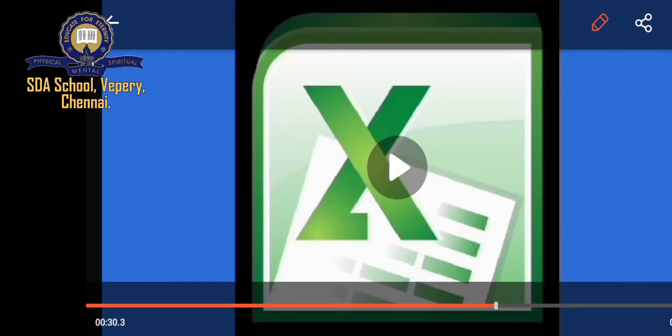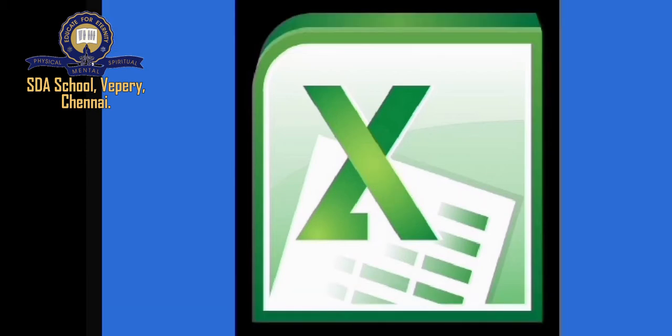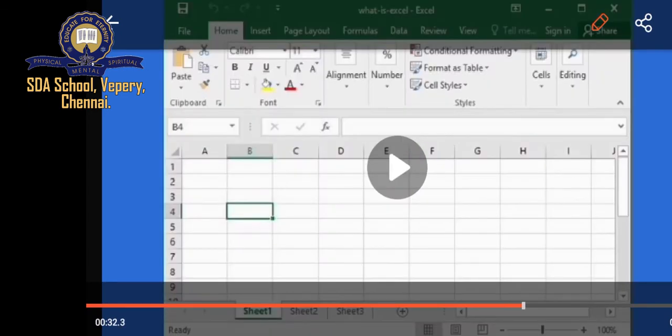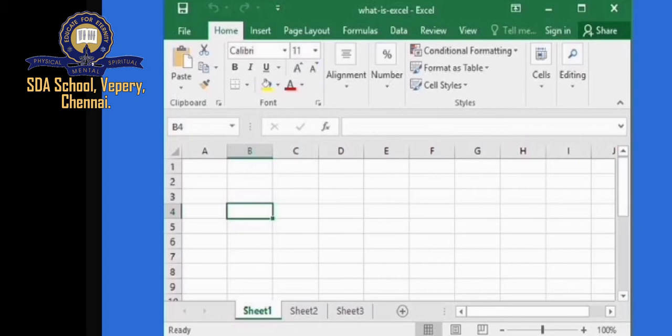what symbol is this. I want all the children to guess what symbol this is. Very easy to see this symbol. This is nothing but the MS Excel spreadsheet. This is the symbol of the spreadsheet Excel. We are going to learn. This is the block diagram of a spreadsheet. An electronic spreadsheet is a software package which manipulates data in a tabular form, columns and rows.